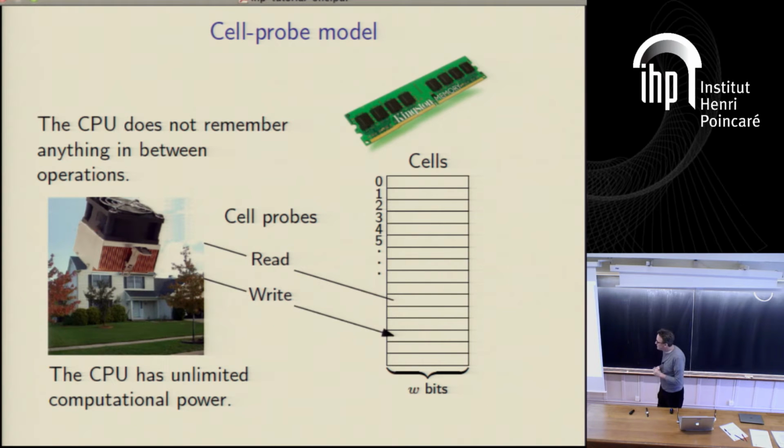Okay. And our CPU is going to have infinite computational power, which requires infinite cooling, which I think is my best effort for infinite cooling there. So we're not going to worry about the time it takes to do the computation, just the number of reads and writes. The total time for an operation or an algorithm is the time to take the computation, as in the arithmetic, plus the times of reads and writes. Clearly if we can show a lower bound just for one half of that, the reads and writes, we have a lower bound for the sum. The problem is that we don't know how to prove lower bounds on arithmetic, so we just prove lower bounds for half of this sum. That's what's going on, basically.